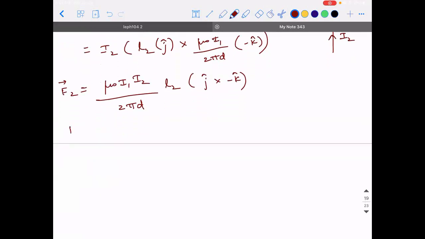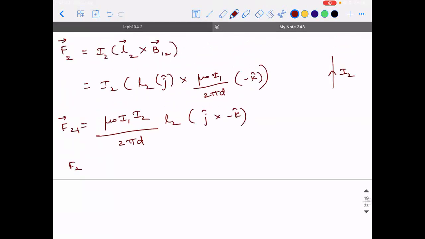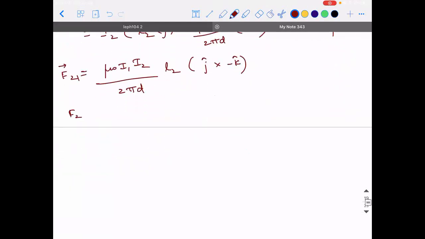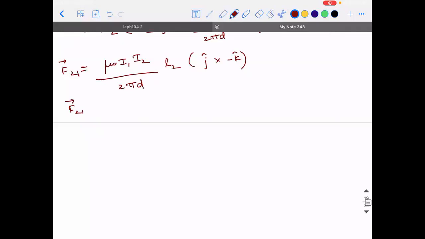I will write it as F21, the force experienced by the second conductor due to the first conductor. This is equal to mu naught I1 I2 divided by 2 pi d into L2 into j cross minus k. What is j cross minus k?